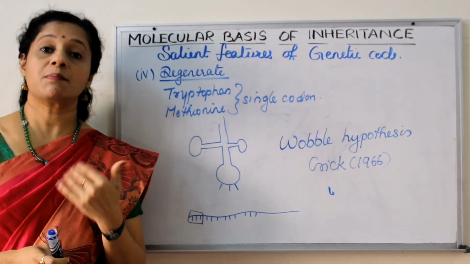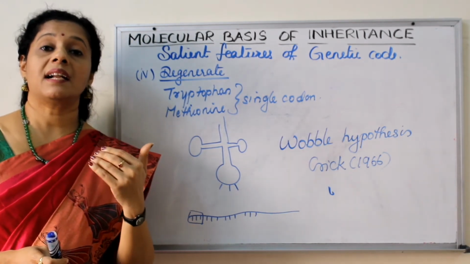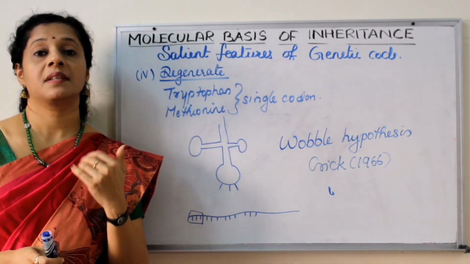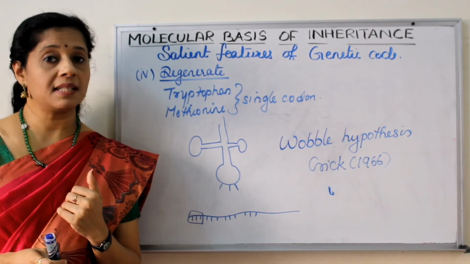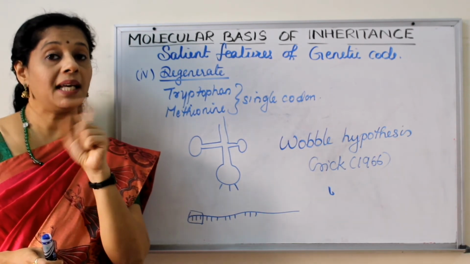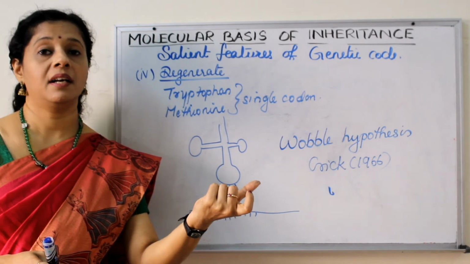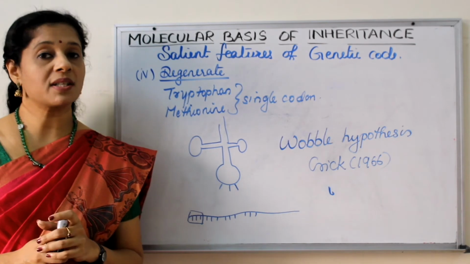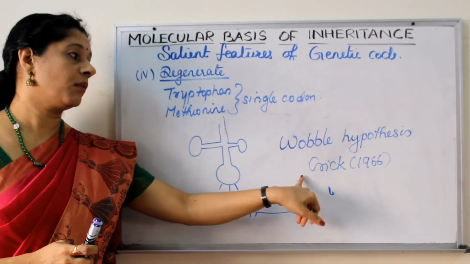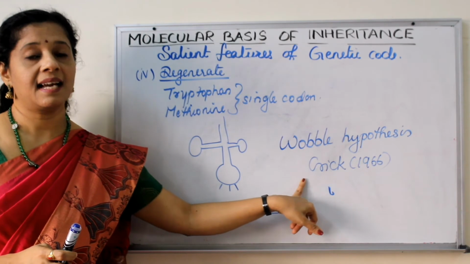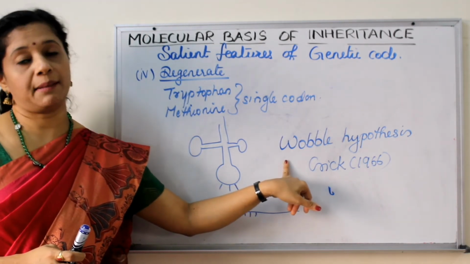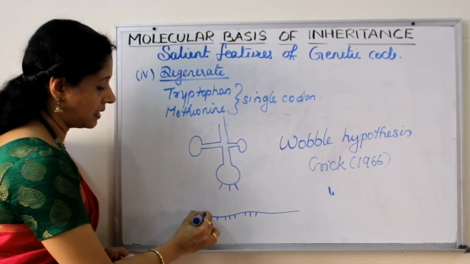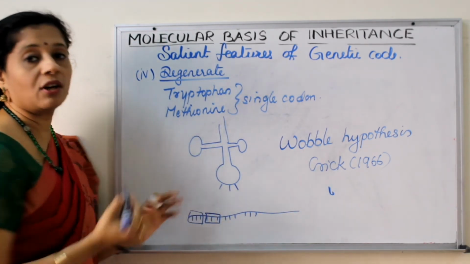But it was proven that the number of tRNAs is much less than 61. So that means some tRNAs may be able to identify more than one amino acid. How is this possible? This was explained by Crick in the year 1966, and this theory is called the Wobble hypothesis. According to this theory, for the first two positions, all the three anticodons should match.